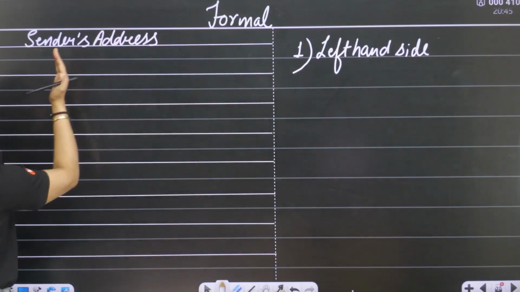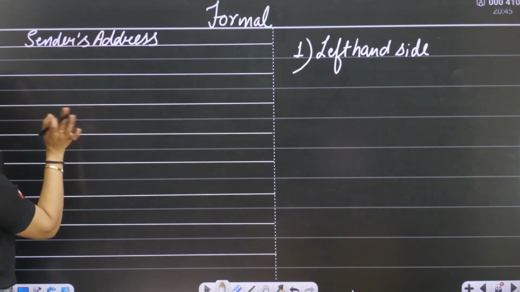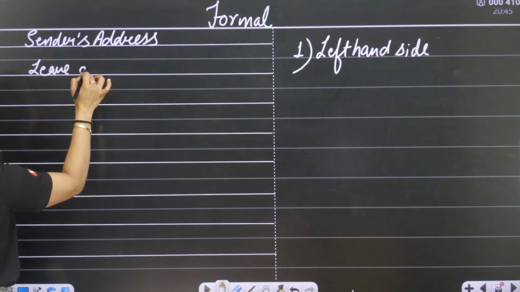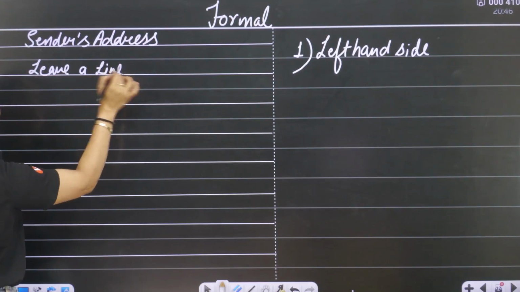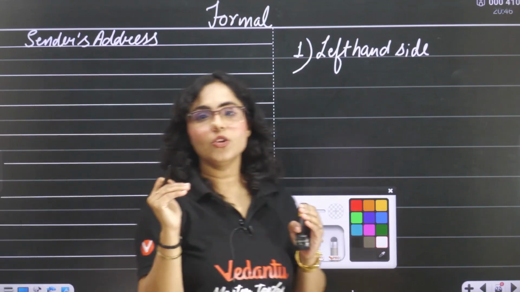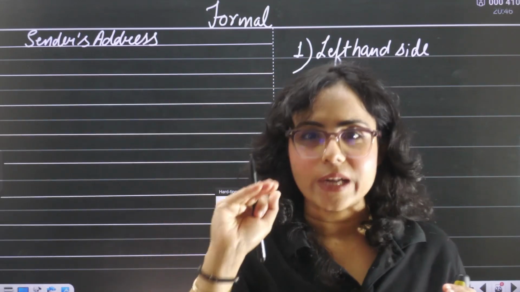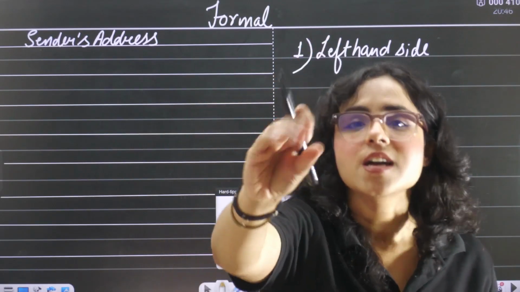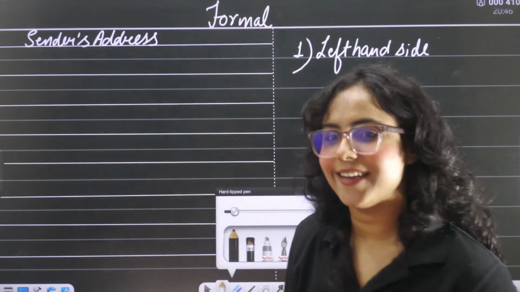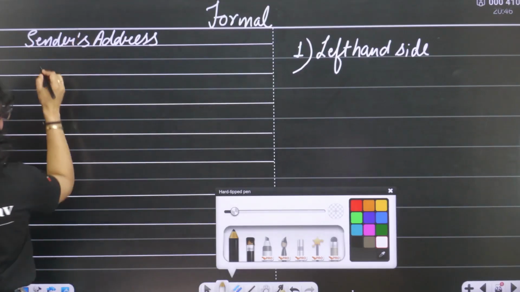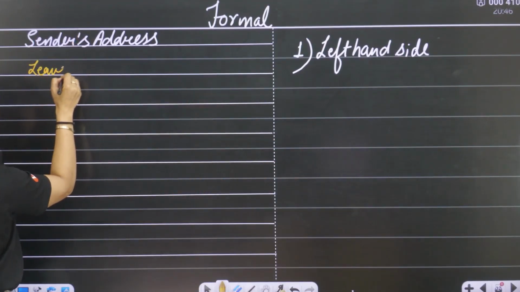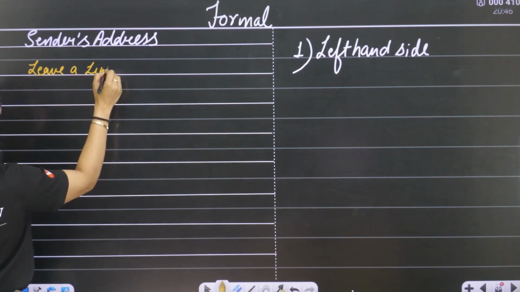Okay, so sender's address, left hand side, you will complete your sender's address in 3 lines and then you will leave a line. I am writing it. Leave a line. Why? Because it is important. Do not write it in the exam. You have to do it. You do not have to write it. I am saying that after writing the sender's address, please leave a line. Do not write 'leave a line'. I am writing 'leave a line' here only so that whenever you revise, you remember it.